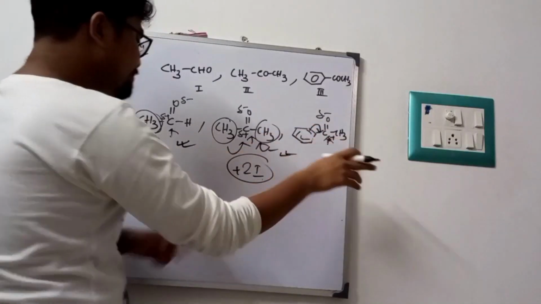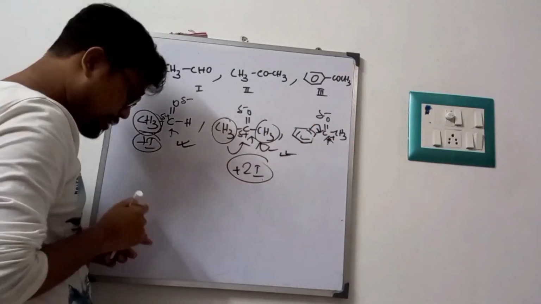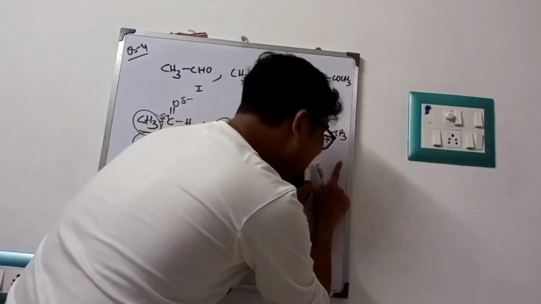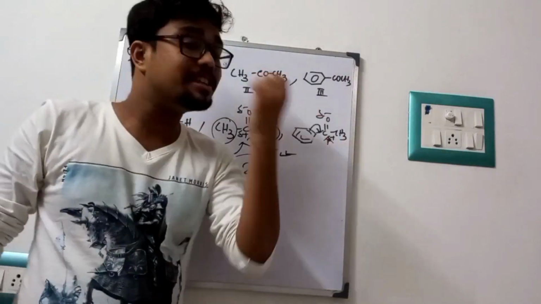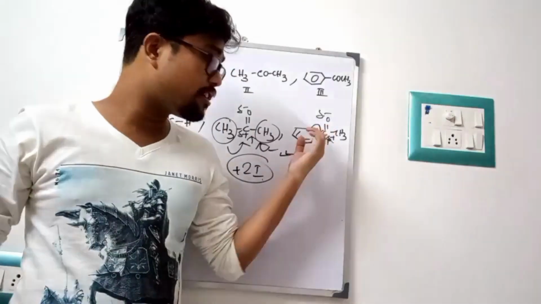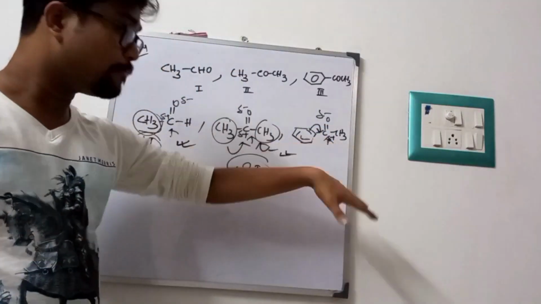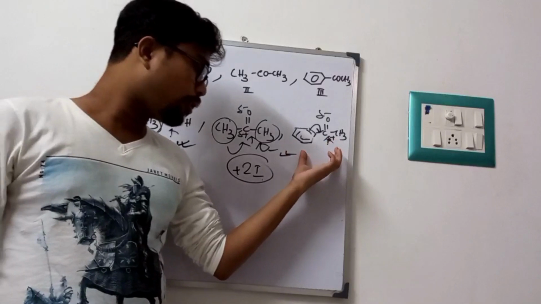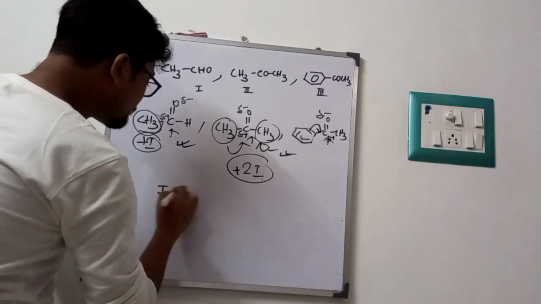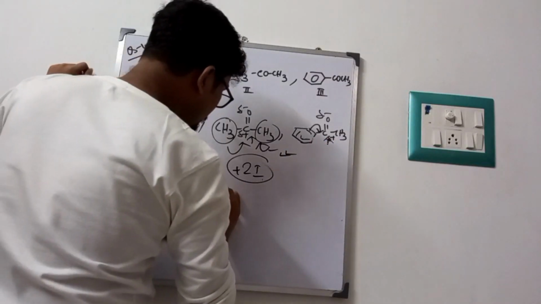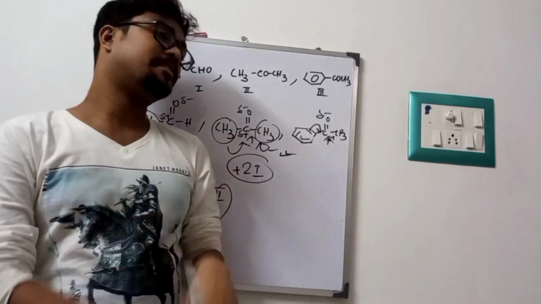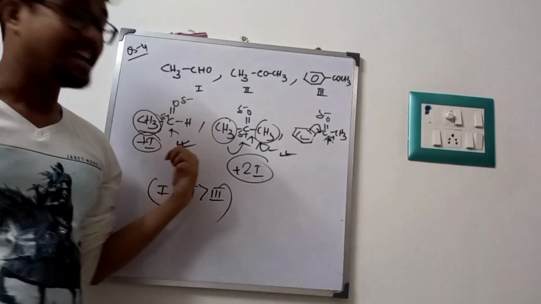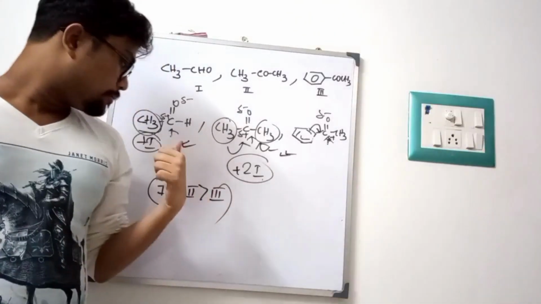Previously I also said aldehyde is more reactive than ketone, and between aliphatic and aromatic ketones, in aromatic ones nucleophilic reaction of the carbonyl group is less. So the order is 1 greater than 2 greater than 3. If we have the aromatic one, this is least reactive, and if there is an aldehyde, it is more reactive. So this is our final problem.